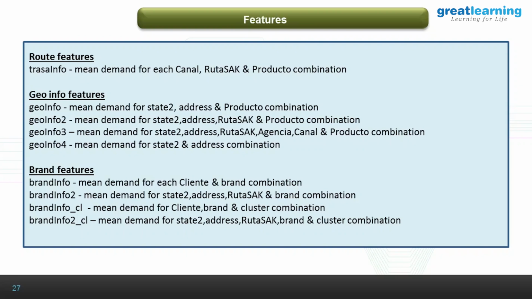So that's where we used to say, if you want to add a root feature, you have to make sure that you have a channel and product combination, because that makes a lot more sense rather than having a root as a feature and finding the mean and applying it as an extra variable. And geo info is what he touched upon, the address of the agency. Brand features, once again, client and brand combination. This is your typical store plus this brand, you can gauge that they will have a certain level of demand. So that's your brand features. You'll have client brand. These are permutation combinations again.